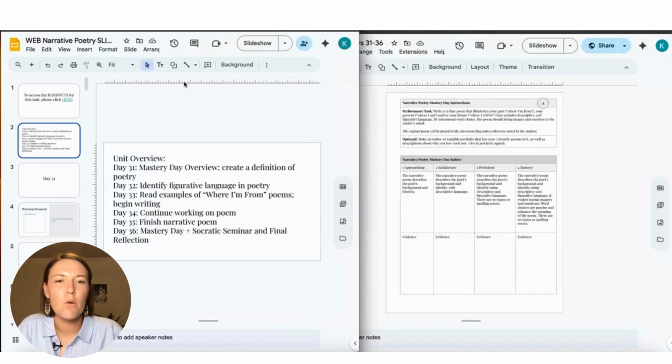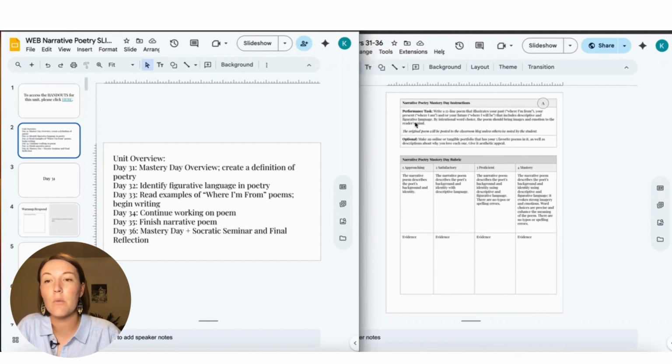So for the poetry project, students are going to write a 15-line poem that illustrates your past, where I'm from, your present, where I am, and/or your future, where I will be. That includes descriptive and figurative language. By intentional word choice, the poem should bring images and emotions to the reader's mind.